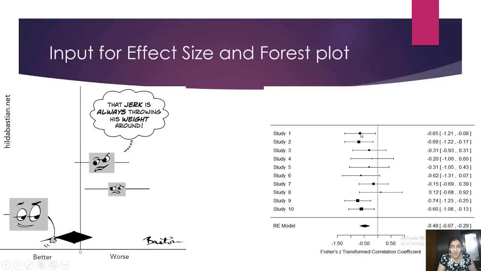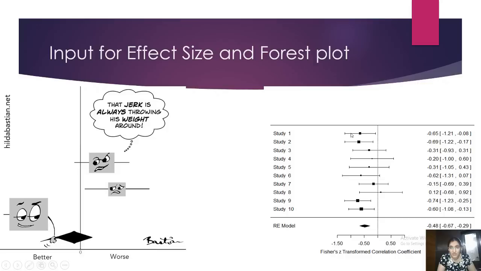So let me see study number 1. I have a square which shows the amount of samples I have, which is medium, not very small, not very big. And then I have this line from left to right which shows me that this effect size, which is minus 0.65, may vary from this upper limit to this lower limit. The upper limit and lower limit are given on the right side in the square bracket, minus 1.21 and minus 0.08.